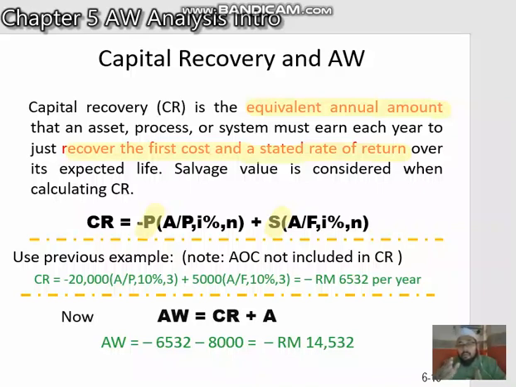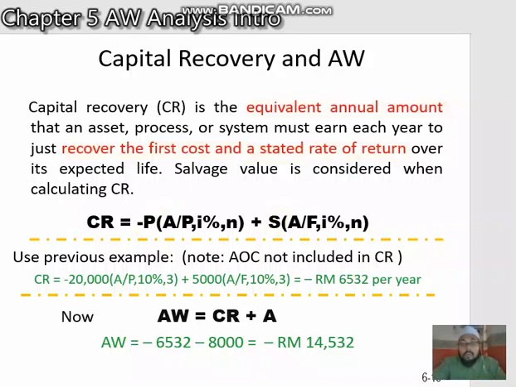So if we look at that example, the capital recovery only considers the cost of the vending machine and the market value. Let's say the vending machine lasts you for 8 years, so what it costs you to buy the vending machine and what is the market value after 8 years. How about the utilities, the rental of the place that I put the vending machine? It will be considered as an operating cost. So CR only focuses, again, on the capital of the asset. In this case, only the vending machine cost and the market value after 8 years.